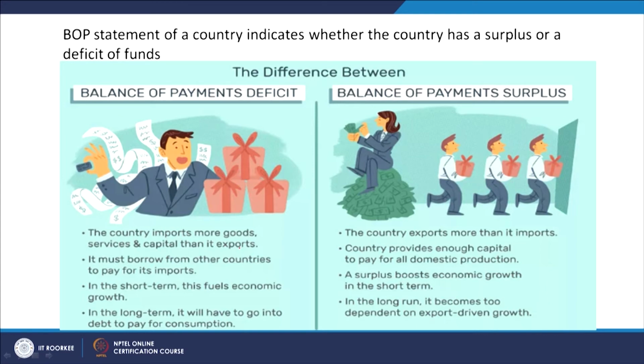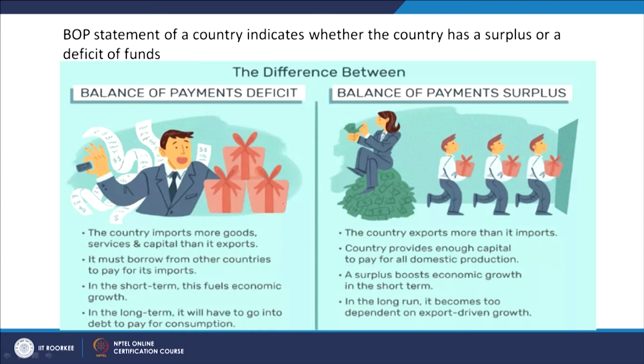You are importing more. It must borrow from other countries to pay for its imports. It does not have the money. In the short term, this fuels economic growth, but in the long term it will have to go into debt to pay for the consumption. So, this is what happens when there is a balance of payment deficit.